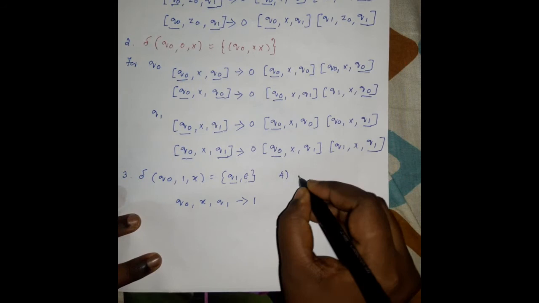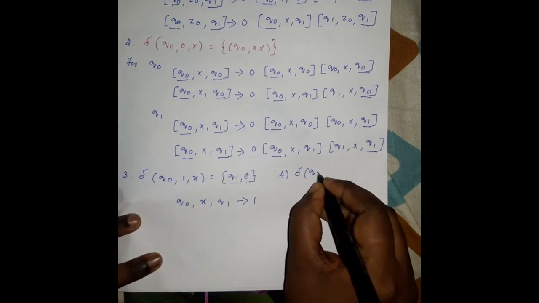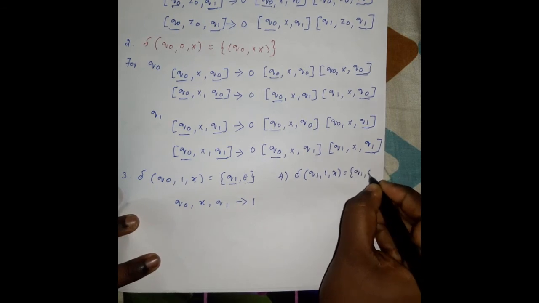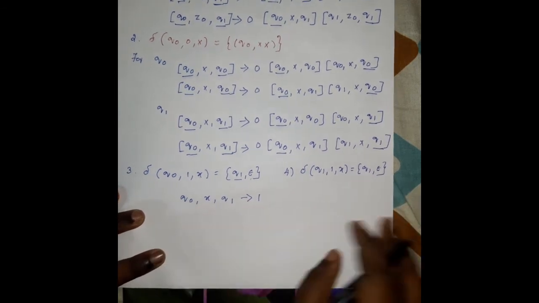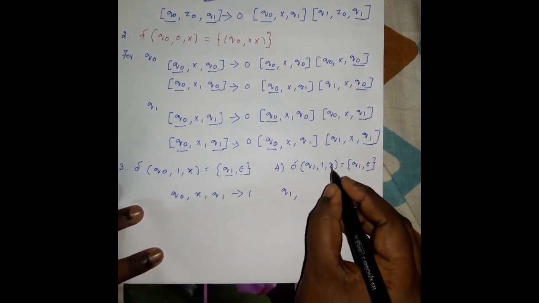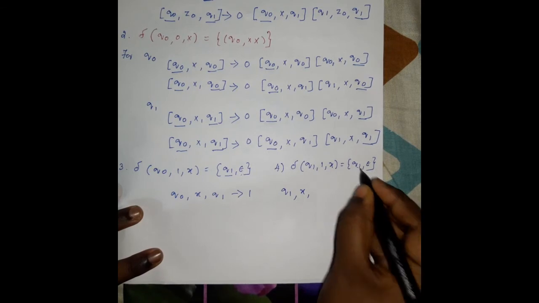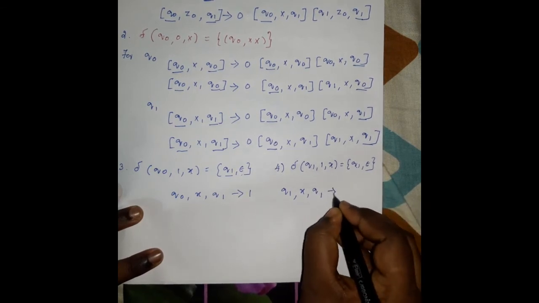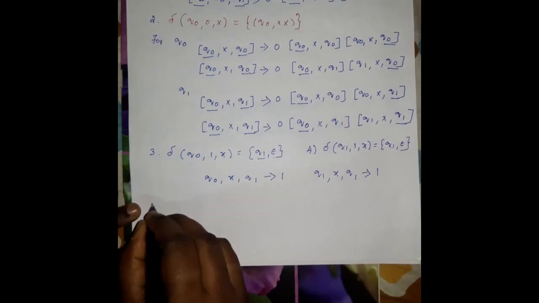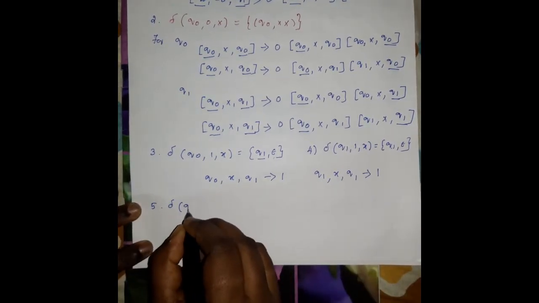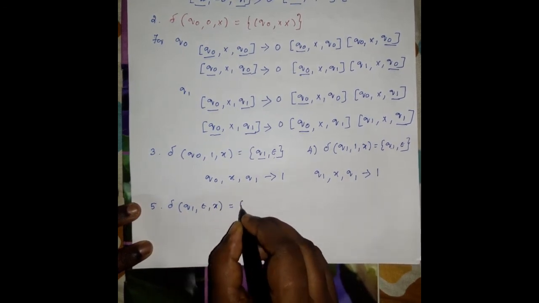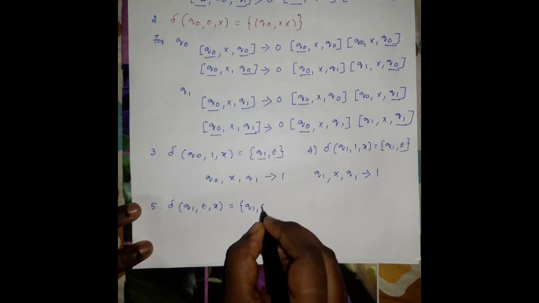Then the fourth transition function is del of q1 comma 1 comma x, which gives q1 comma epsilon. The step is the same as the third step. Here the initial state is q1, the stack symbol is x, and the final state is q1, which goes by getting the input symbol 1. The next step, the fifth one, is del of q1 comma epsilon comma x, which gives q1 comma epsilon.